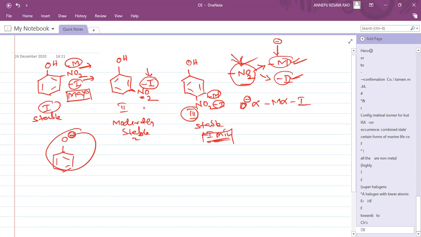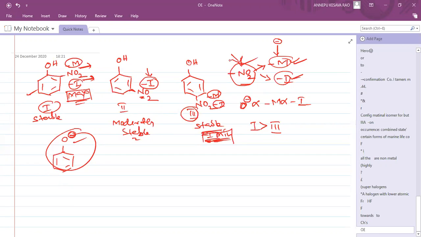Santosh Kumar says 1 greater than 3 greater than 2. Minus I is minimum here and maximum here, so maximum pulling here, so more stability. So 1 greater than 3, am I correct? You told 1, very good.